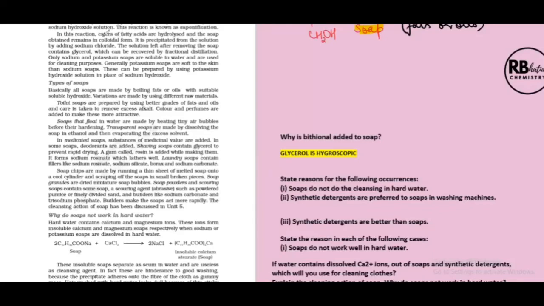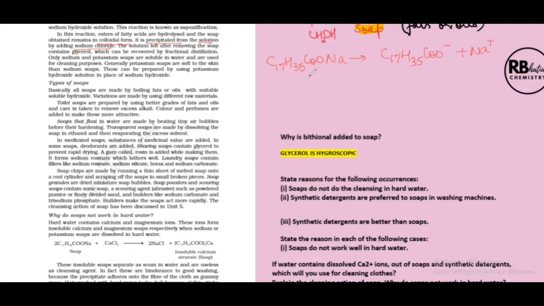Important point here is once soap has been formed, the resulting colloidal solution has to be further treated in order to precipitate out soap. So soap is precipitated from the solution by adding sodium chloride. What is sodium chloride going to do? C17H35COONa is present in colloidal form, leading to formation of these ions.